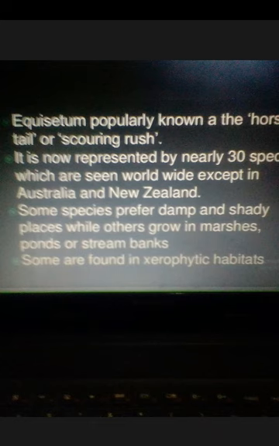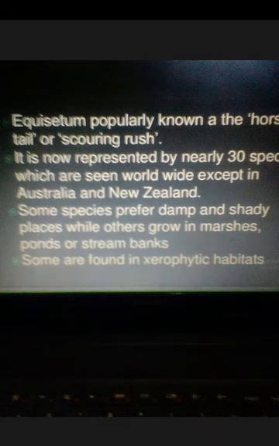Equisetum is commonly known as horsetail. Another name is scouring rush. Students, this is another common name which is very important for you to remember, as I have already emphasized. Some of the common names of a particular genus you have to remember, because such questions are asked in competitive exams, so don't ignore them.